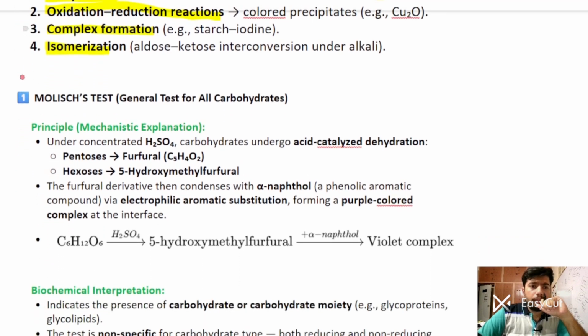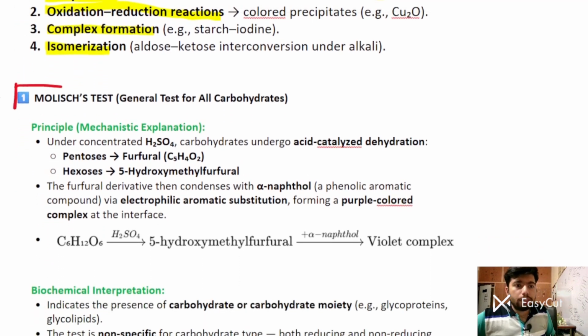So the first test I want to discuss with you is the Molisch test. This is a general test for all carbohydrate molecules. You should know any carbohydrate molecule will show this test positive.